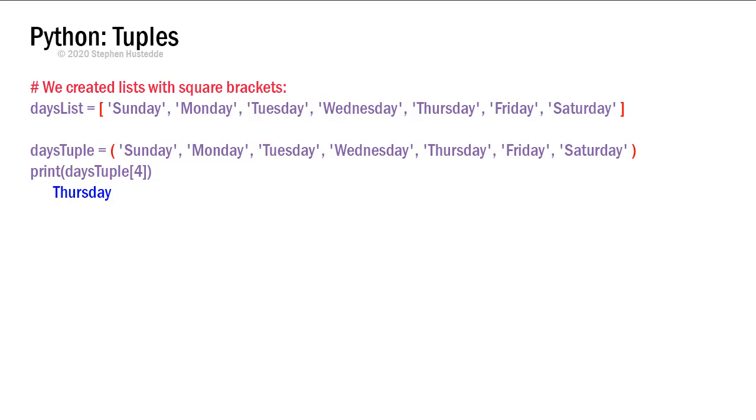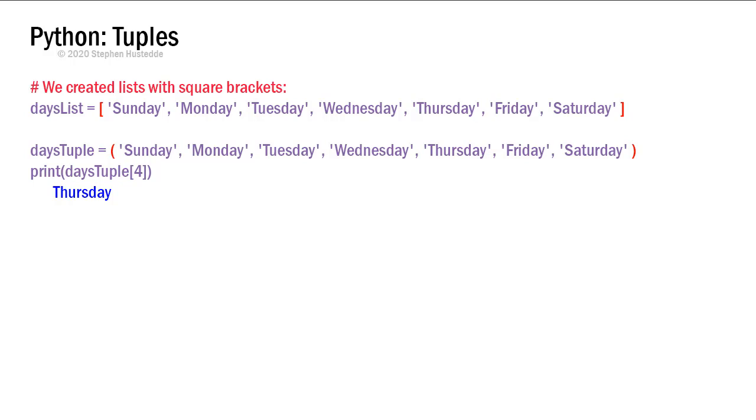And then the values in a tuple are indexed the exact same way that a list is. So I can say print days tuple element 4, and that would give me a Thursday. Remember, we start counting with 0. So a tuple and a list are really exactly the same. Here is the one difference. You can change the values in a list. You cannot change the values in a tuple once they've been assigned.